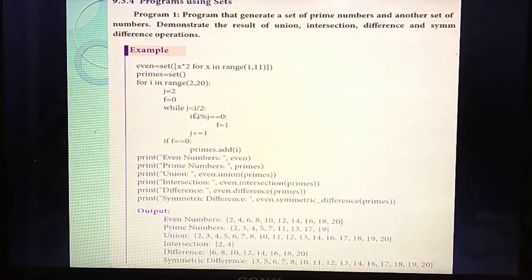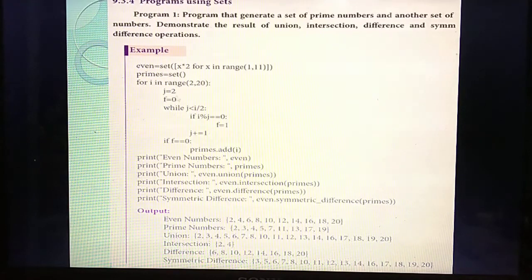So to find prime numbers, what is the condition you are giving? The value of j less than i divided by 2. You are giving the value of j as 2. So whatever value you have given in i, that value is divided by 2. After dividing, if you get the remainder 0, then the value of f is 1. Understand? What do you mean by prime numbers? Say some prime numbers: 2, 3, 5, 7, 11, 13, 17, isn't it? So these are the prime numbers.